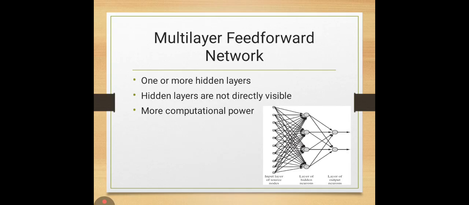Next is the multi-layer feed-forward network. A multi-layer feed-forward network contains one or more hidden layers. Hidden layers are not directly visible to the outside world. Because of the hidden layers, this network has more computational power and can solve complex non-linear problems.